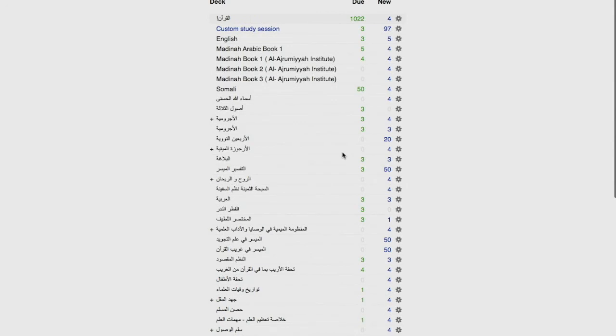I just found other people who already did it, and I was able to download it and add it to my own private personal collection. So that's what we're going to do. We're going to go find a specific Quran deck that's found on the Anki shared deck website, download it to our library, and then learn how to use it effectively.